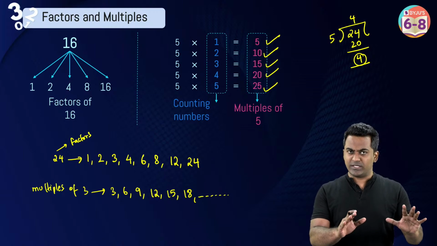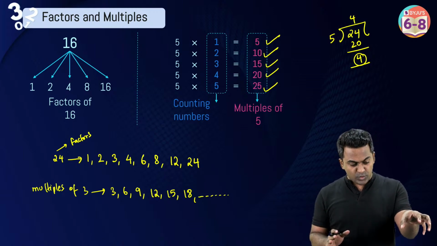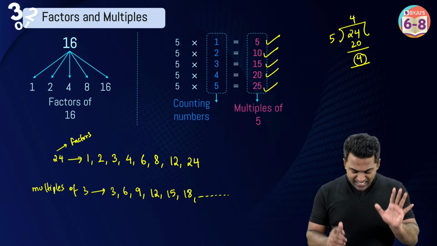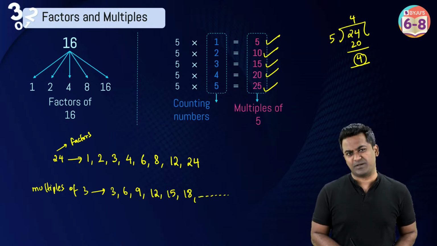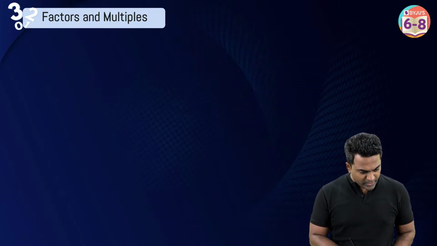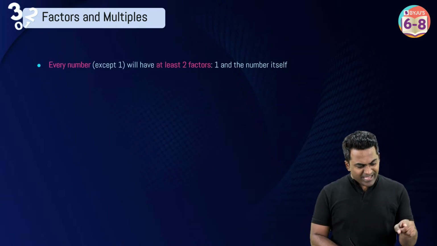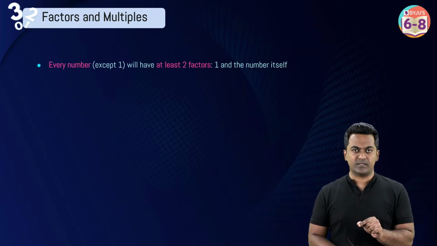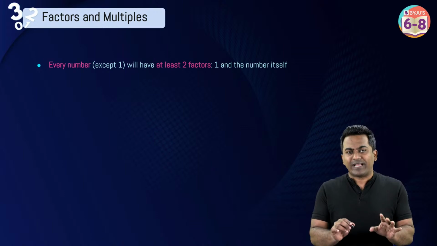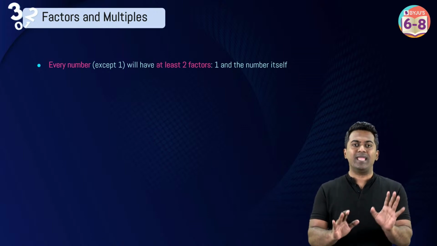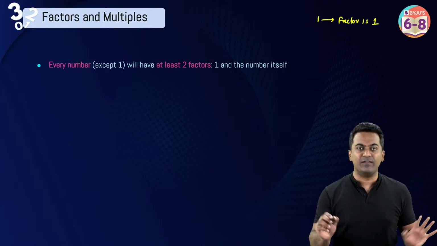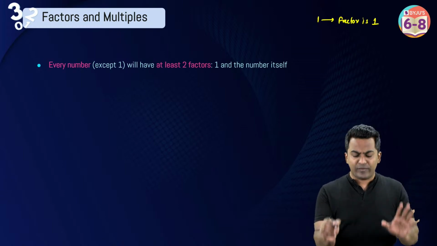Okay, so we've understood these two very important things. We've understood what factors are. We've understood what multiples are. Right? Now, let's observe a few points with respect to factors and multiples. If you observe, every number except 1 will have a minimum of 2 factors: 1 and the number itself. But 1 is only going to have 1 factor. The factor of 1 is only 1. But all the other numbers, minimum 2 factors will be there.